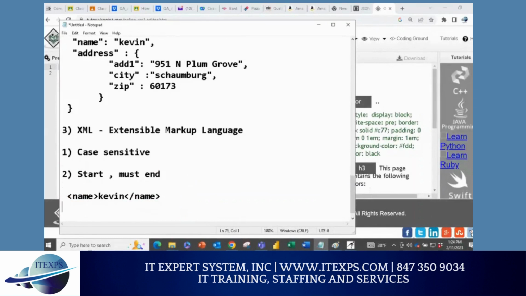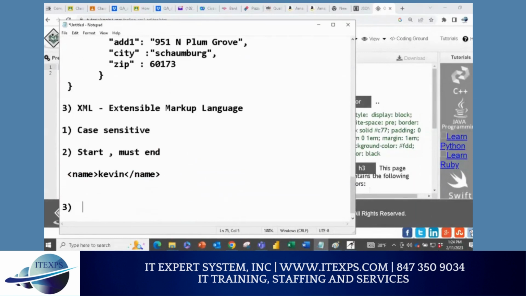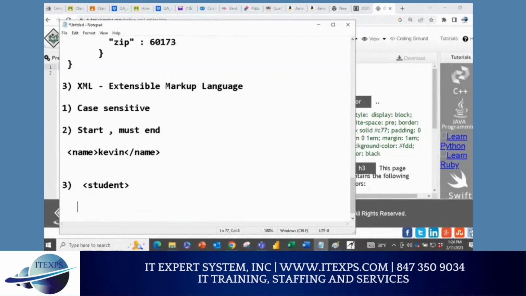Third, you can also have a structure within a structure. So for example, student is a structure and closing student is a closing structure. Make sense? Inside that you can have ID and you can say one, closing ID. And then you can say name. You can have as many as you want. Name is Tom, and close name. So this is the child element.